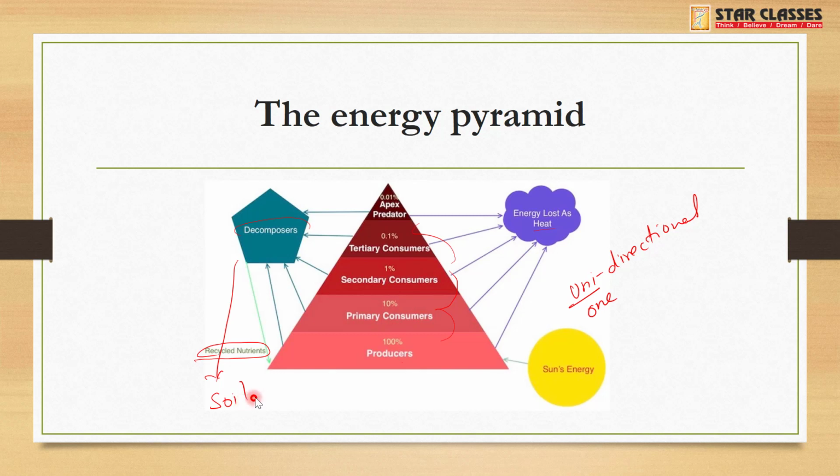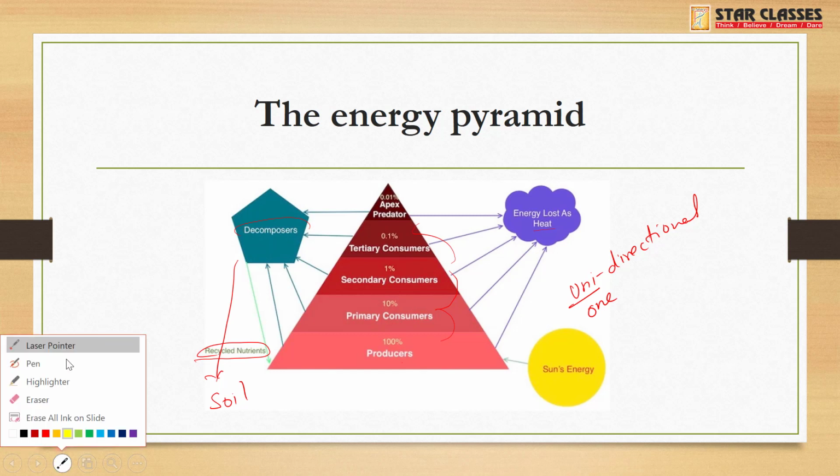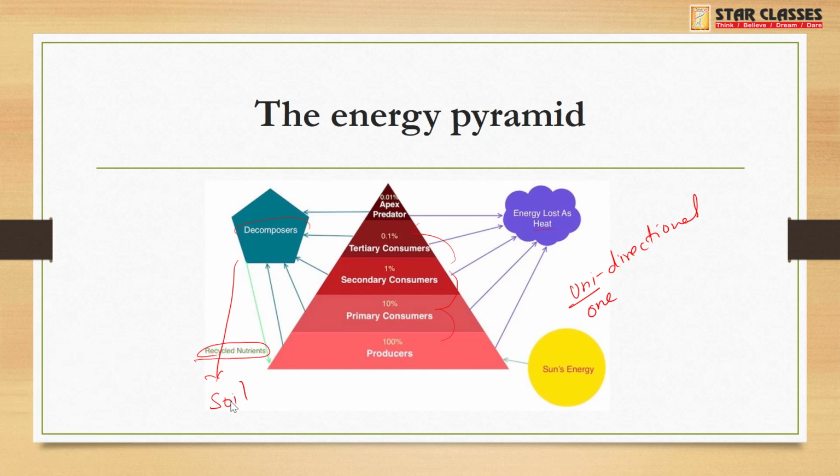Now plants have been growing for millions of years. So if plants take up the minerals from the soil, those minerals should have completely vanished. But this is not the case. So how do they get more minerals? How is the soil replenished with the minerals? The answer lies in decomposition. The decomposers play a very important role of decaying or decomposing, which leads to recycling of nutrients back to the soil.